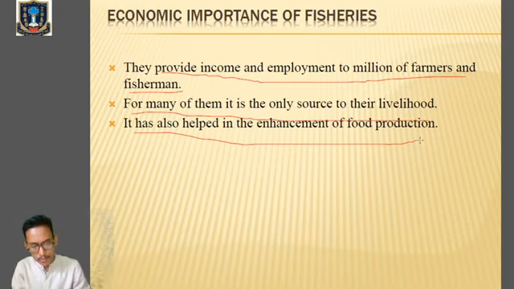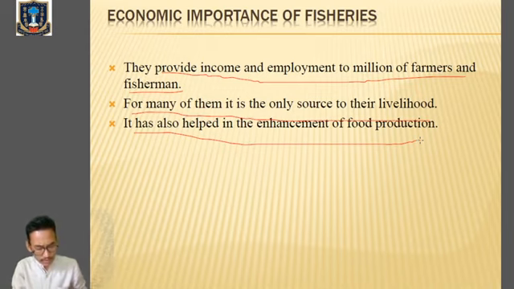He played an important role in increasing the production of milk. He was also the founder chairman of the National Dairy Development Board, NDDB.